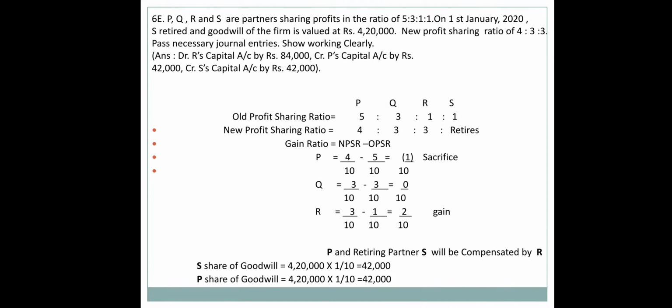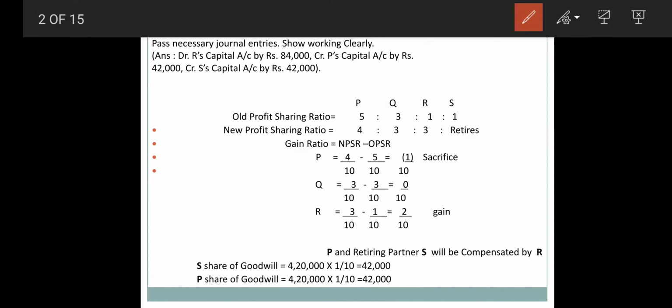By applying the formula of NPSR minus OPSR, I have come to the conclusion that sacrifice is done by P also, and the retired partner obviously sacrifices, right? As we know, he is going out from the business, so he sacrifices his share, and here our partner is gaining the share. So here S and P will be sacrificing and R will be gaining the share. So in this particular condition, we have to first find out the share of them.